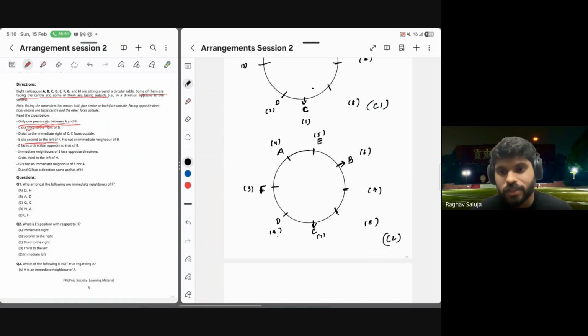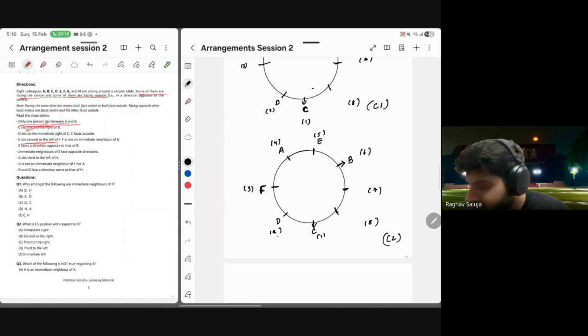If E comes here, it is written that only one person sits between A and B. Okay, that is done. B is at 6, A is at 4. Sorted. Now let's look at another clue. For now, let me place A at position 4.